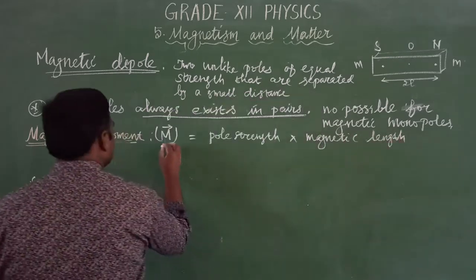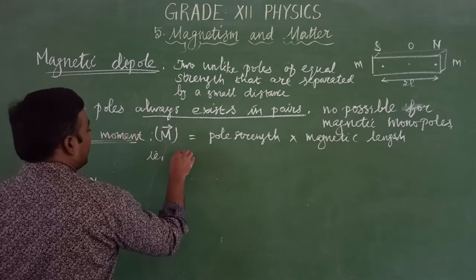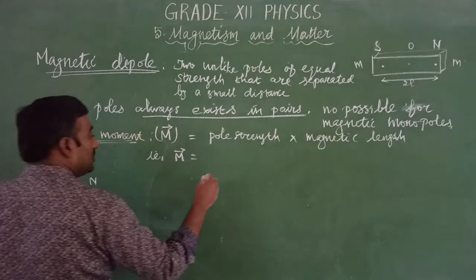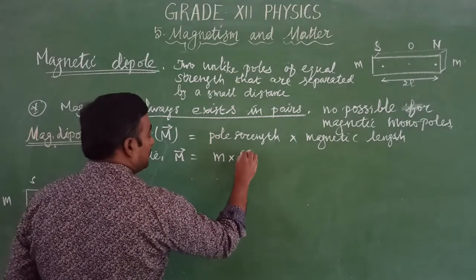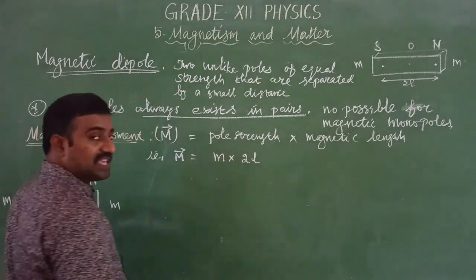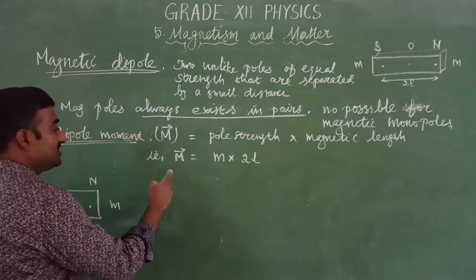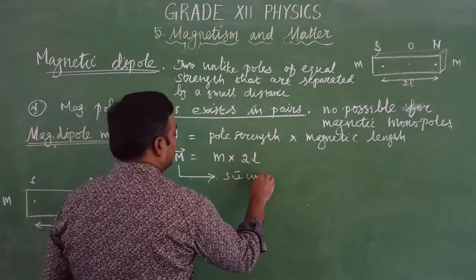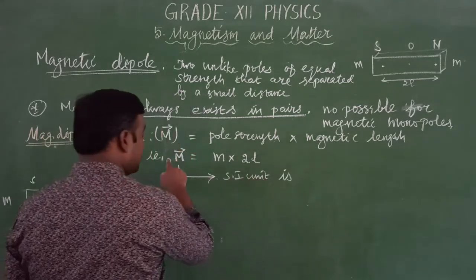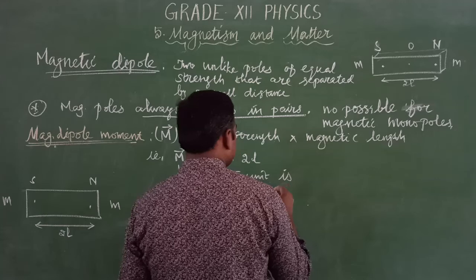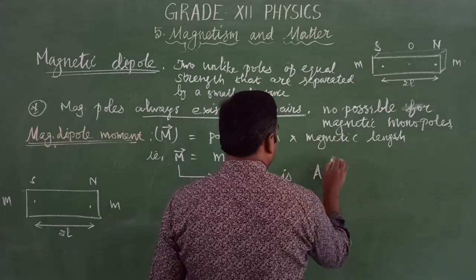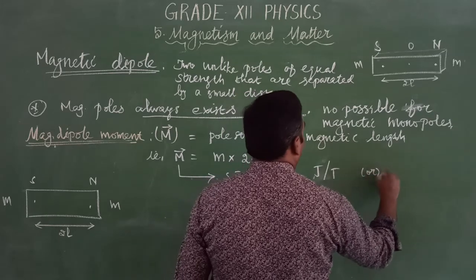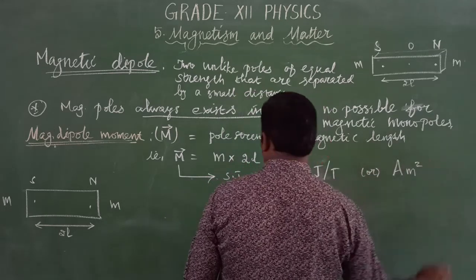That is, M vector is equal to the pole strength, equal pole strength, M into 2L. The SI unit of the magnetic dipole moment is Joule per Tesla or Ampere meter square.